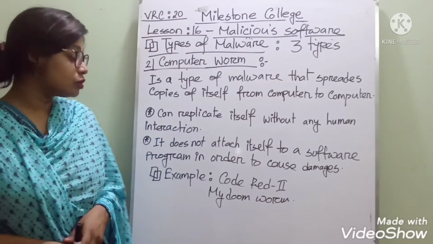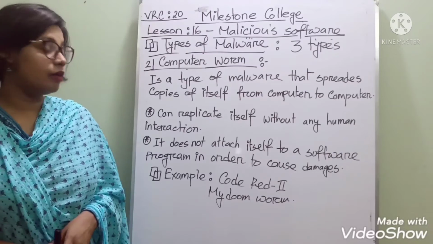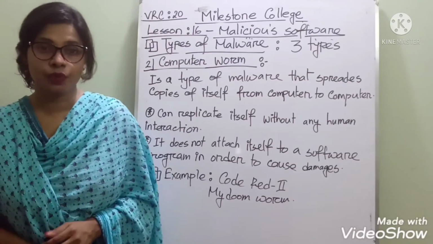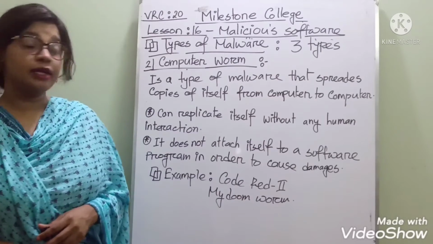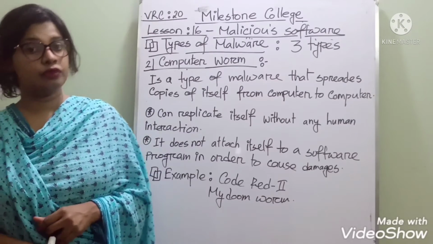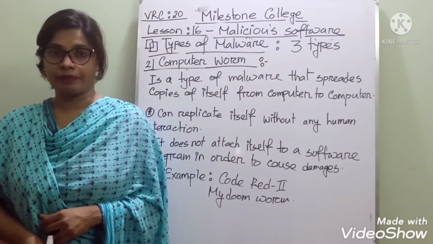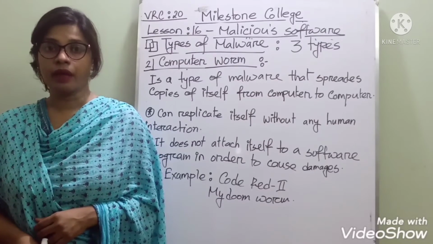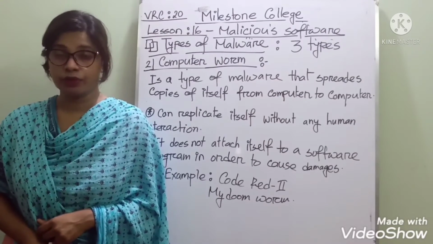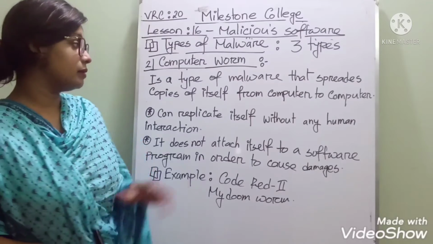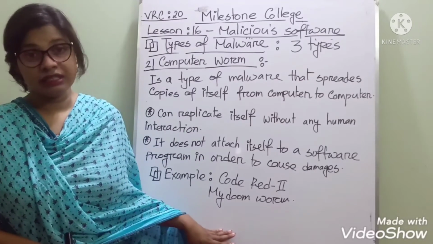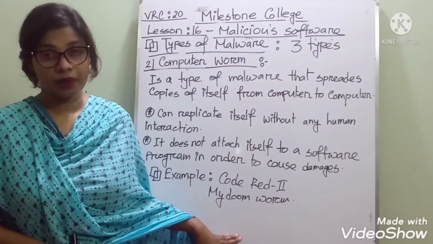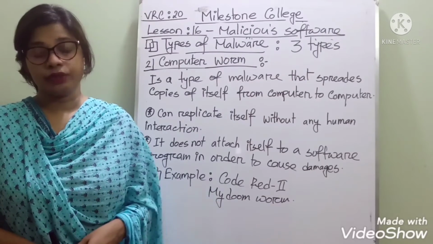Okay, and the most common examples of worm are Code Red worm, Code Red 2, there is an upgraded version also, and Mydoom worm. These are actually very harmful for your system. Okay, so I think you are clear about computer worm also, and these are all the characteristics, you can tell the functionality of worm. Okay, my dear students, now I am going to start the next topic.